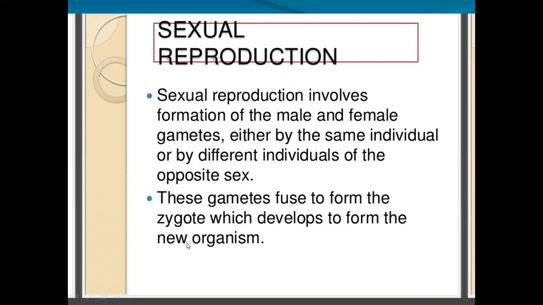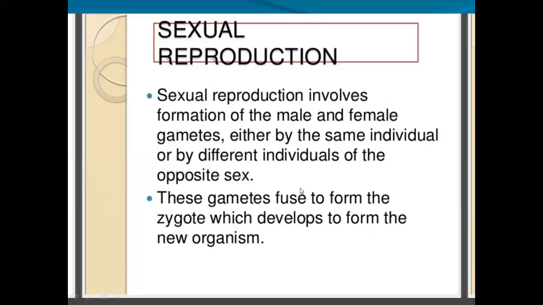Simply, sexual reproduction is the process in which the male and female gametes fuse to form a zygote, which develops into a new organism. This is the definition of sexual reproduction.